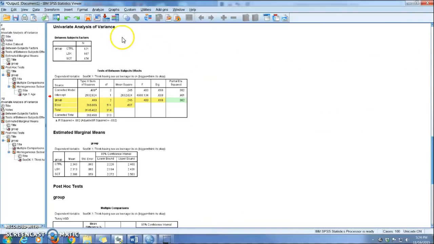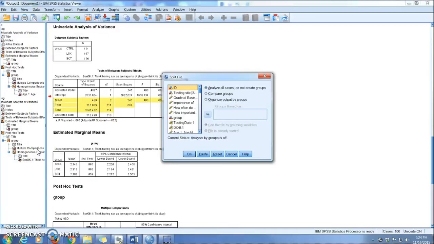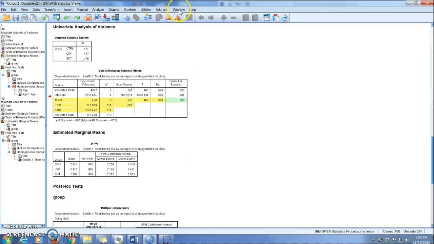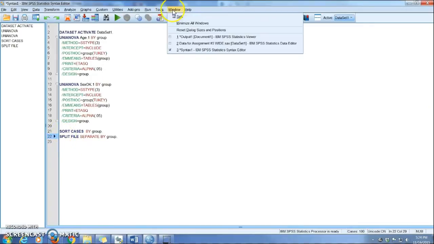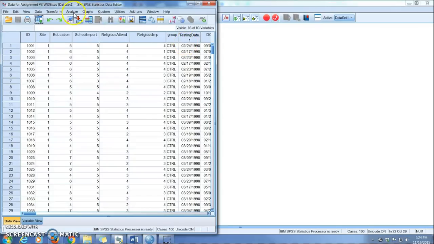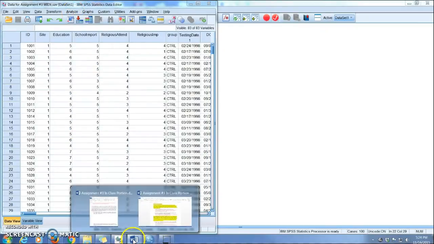And so to do that, you're going to come over here and go to Data, and you're going to split the file. And you're going to split the file based upon group so that we get the output organized by group, okay? And it's really important to paste that, of course, so that you remember that you're doing it for the three groups separately, okay? After that, what we're going to want to do is an analysis where we look at, now I've forgotten what the variable was.